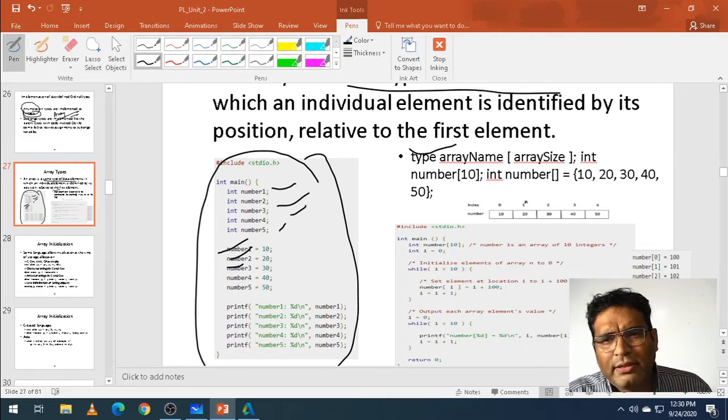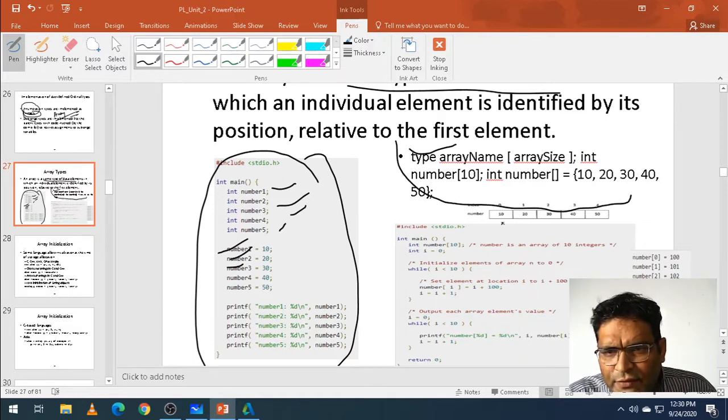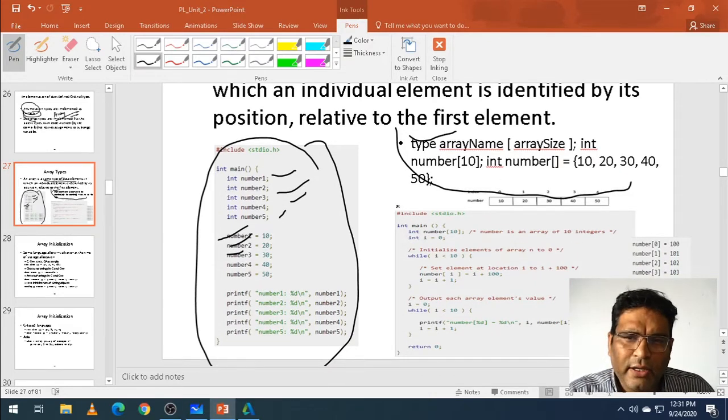int number 1, which I have defined as int number 10, 20, 30. This is a syntax. I have taken it, and the various values: 10 is stored at 0, because arrays start with 0. Remember, arrays start with 0. So 10 is stored at 0, then 1, 20, 30, 40, 50. Now we'll see one example where we define an array.